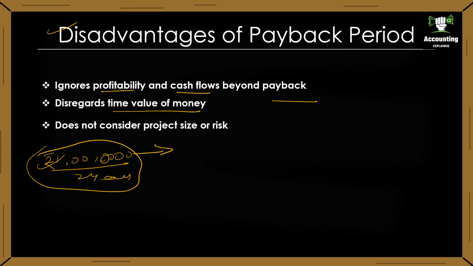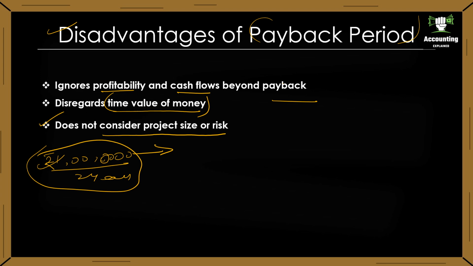Disregards time value of money. Next point. Rupees 100 today is worth more than getting rupees 100 in a year because of potential investment opportunities. Here, payback period treats both as equal. It ignores the time value of money completely. Okay, third point. Does not consider project size or risk.